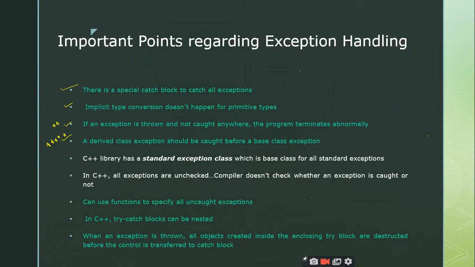We'll see it with an example, right? Just remember that the derived classes' exception should be caught before the exceptions of the base class are caught, right? So you always give preference to the derived classes. Shall I go for the program part here?